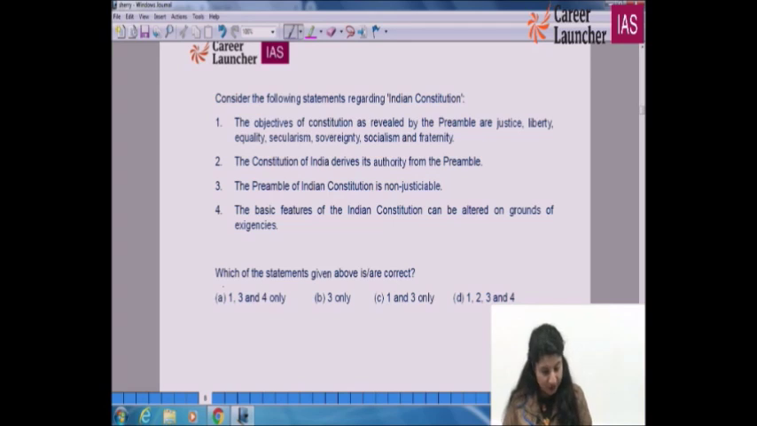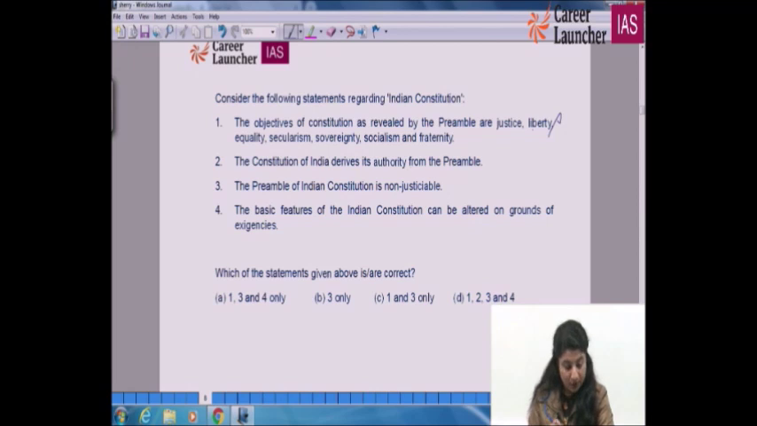Now I assume that you do not remember anything about statement number 1. We went to the examination and forgot. Now I have to attempt this question because I have read it somewhere. Otherwise we can leave the question. The Constitution of India derives its authority from the preamble. Is it possible? Can you say this can happen?